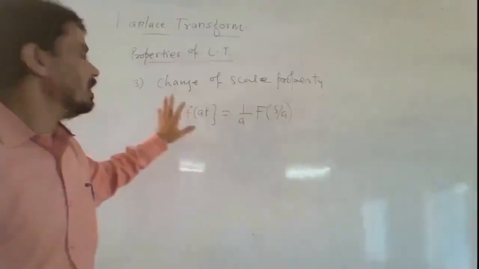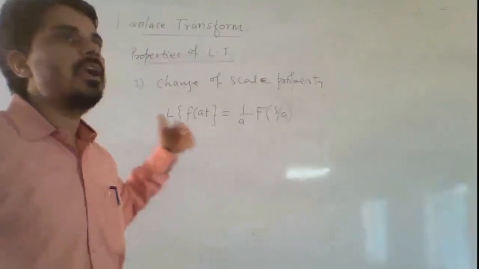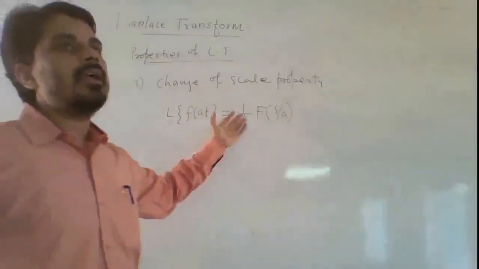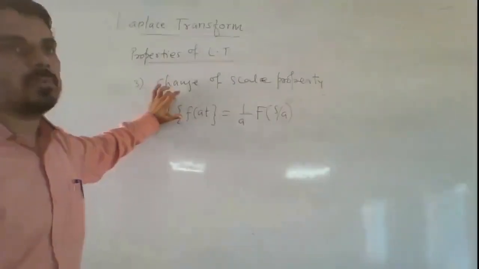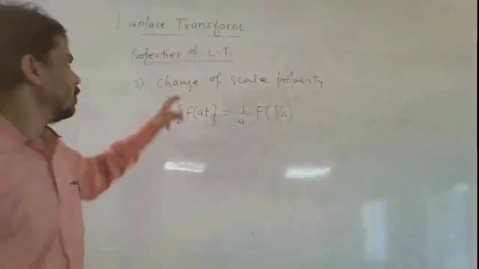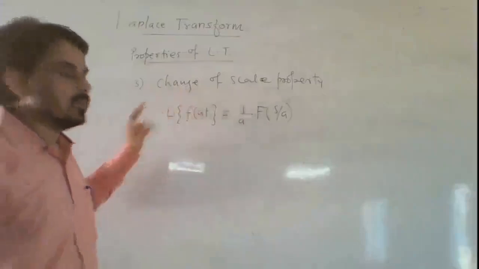So find out the Laplace transform of f of t first, then multiply by 1 by a and replace s by s by a, then obtain Laplace transform of that function. So this property is called change of scale property.